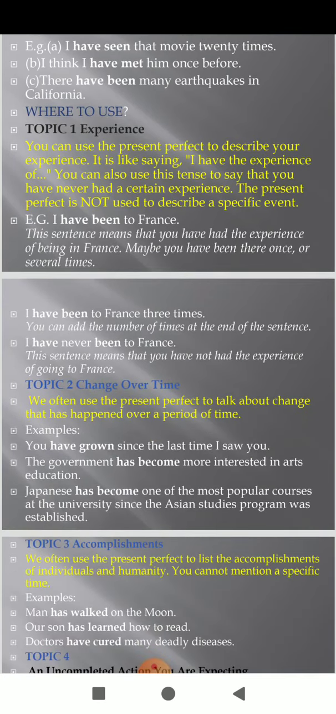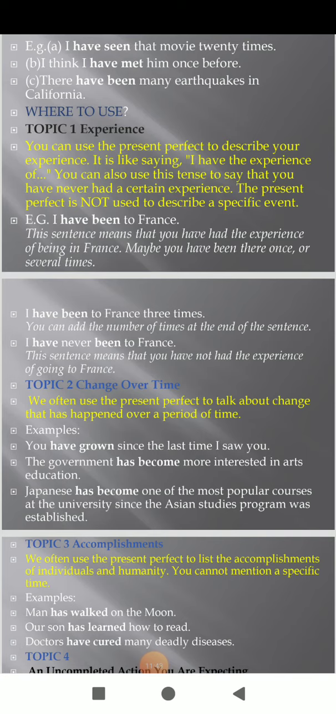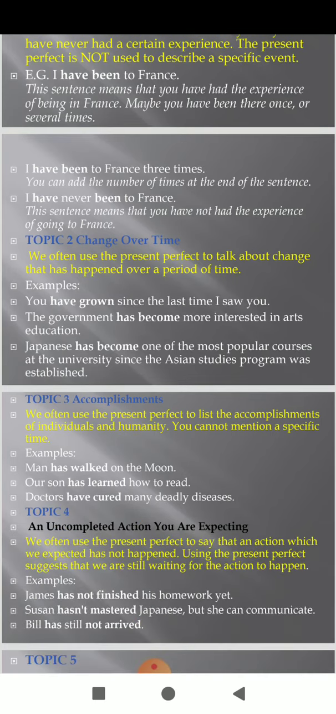To show how a past situation relates to the present, we'll use present perfect tense. I have done my homework, so I can help you with yours now. Actually, students, we often use the present perfect to list the accomplishments of individuals and humanity. Okay, you cannot mention a specific time.